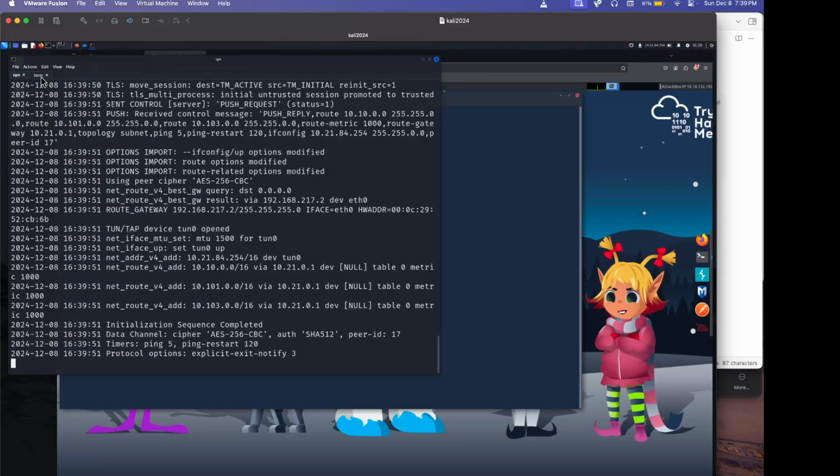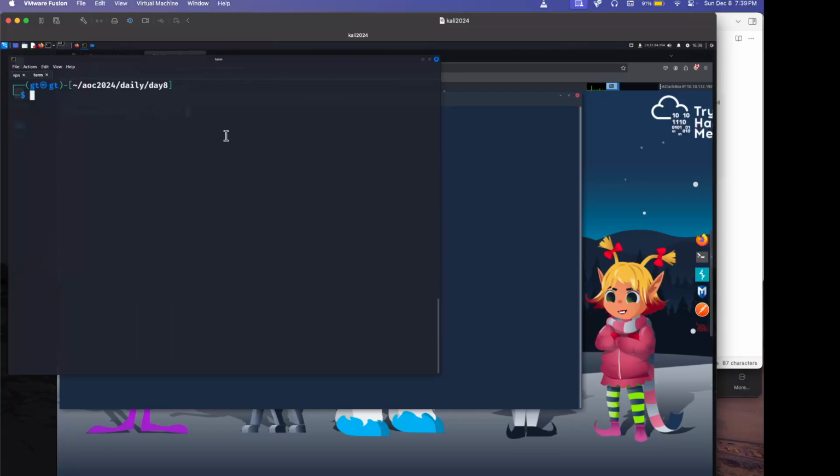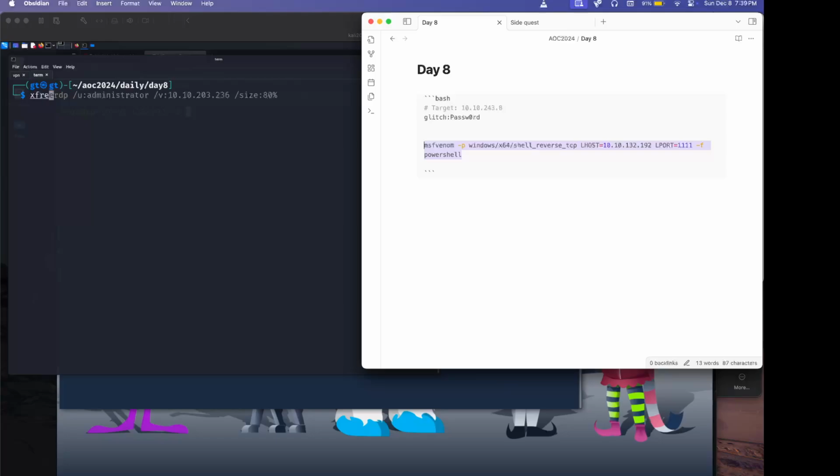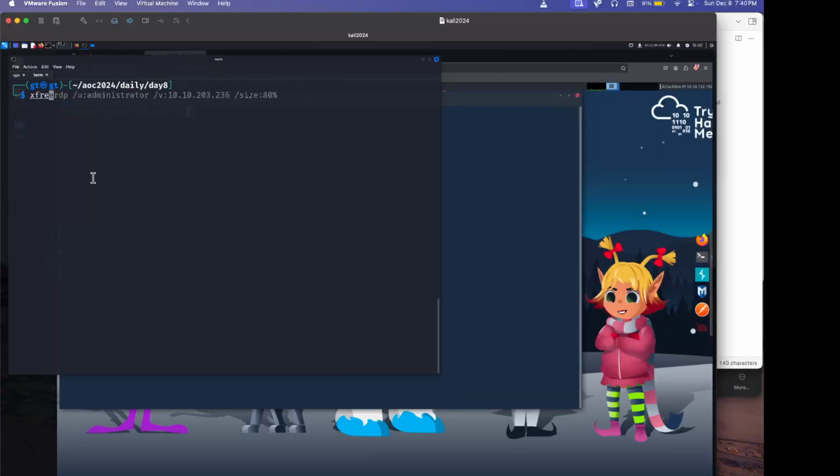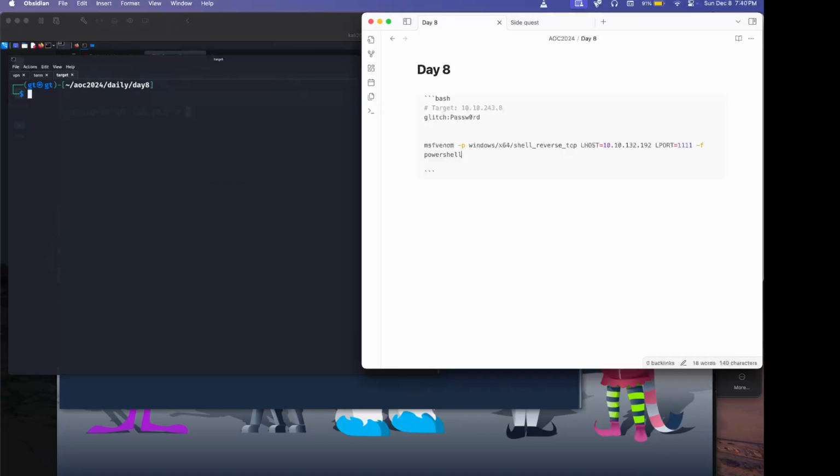Okay, so what I'm going to try is to xfreerdp into the target and use my own computer. Before I do that, Control C, I'm going to create a new terminal, make it bigger so it's visible, and call it target so I know that's where I'm connecting.